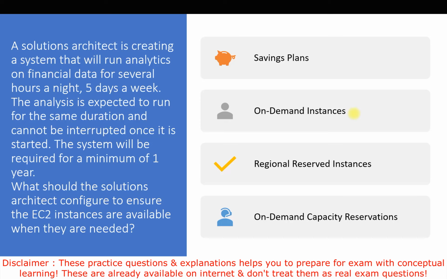Whenever cost is mentioned in the questions or not, we always need to think about the best practice. So if we have the choice of both on-demand instances and on-demand capacity reservation, and the question asks for uninterrupted for 1 year, then we will always go with the on-demand capacity reservation. That will help us fulfill the requirement asked in the question. So here we will go with option number 4, that is on-demand capacity reservation. Now let's talk about the next question.